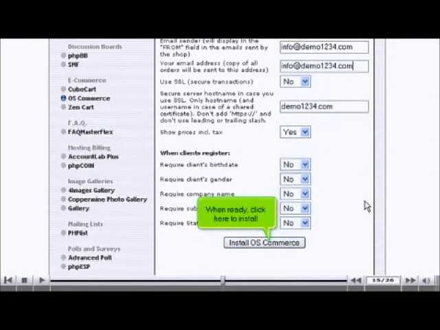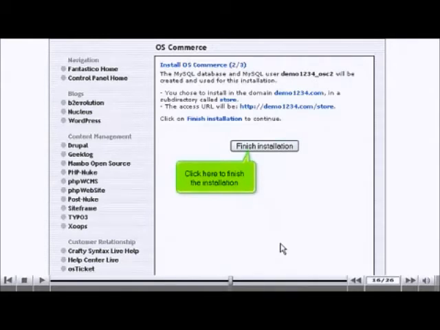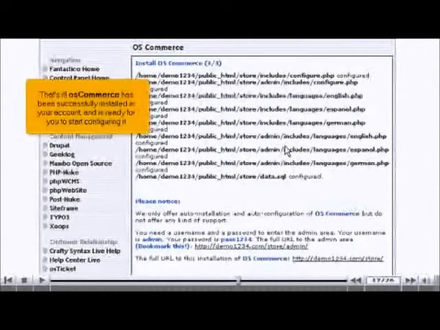When ready, click here to install. Click here to finish the installation. That's it! OsCommerce has been successfully installed in your account and is ready for you to start configuring it.